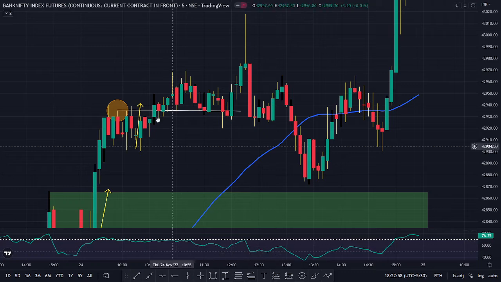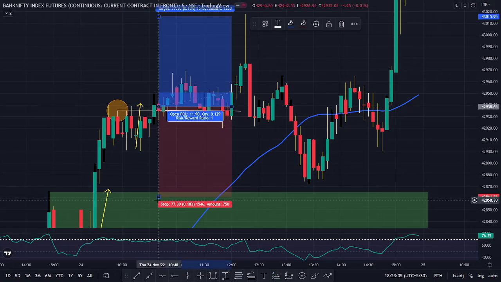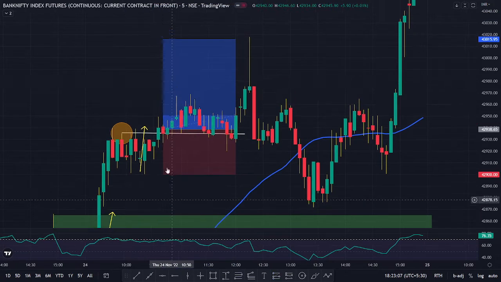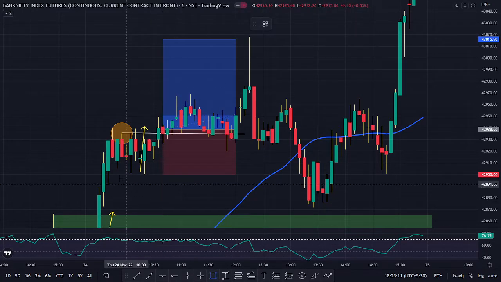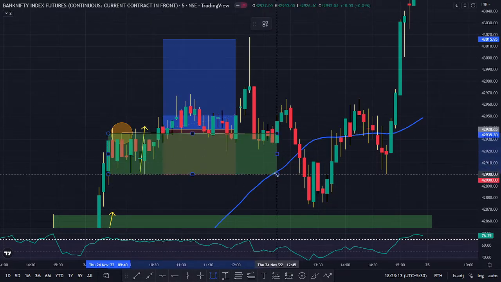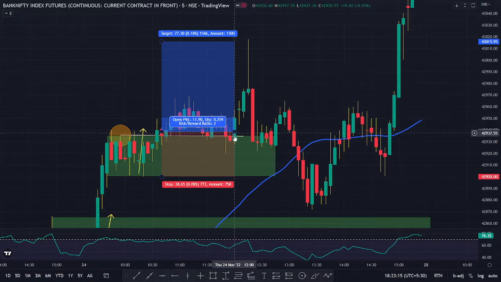I didn't decide to take a buy trade right here, because if I had taken this buy trade right here, I would have put my stop loss here, and simultaneously, because this was an order block zone, there was a very high probability that the market would tap it back and go back here, which of course it did, till here, right?